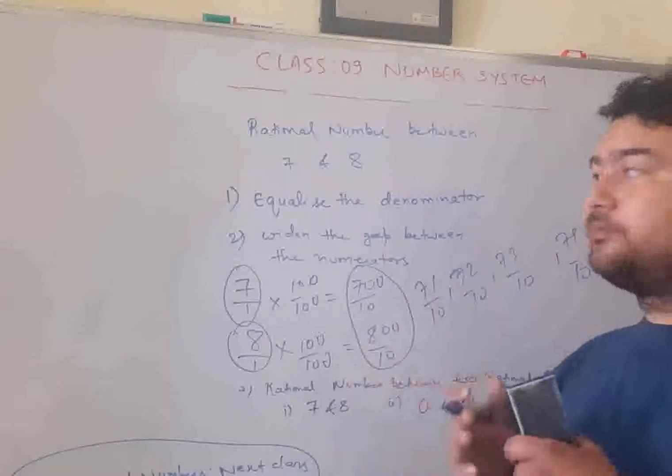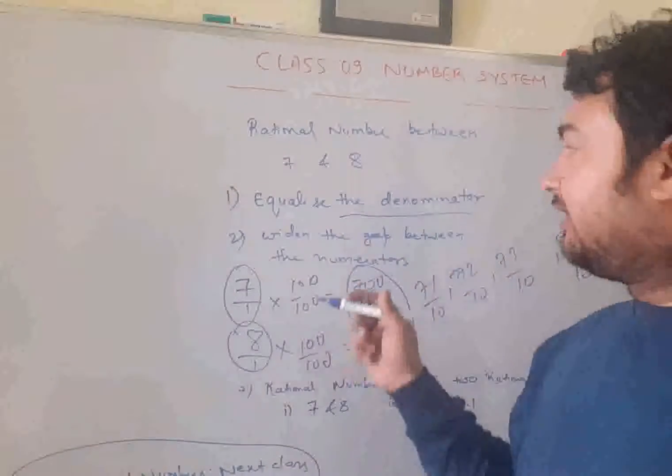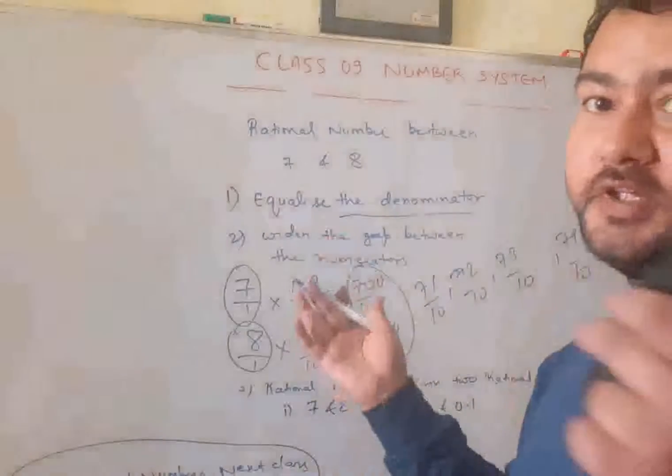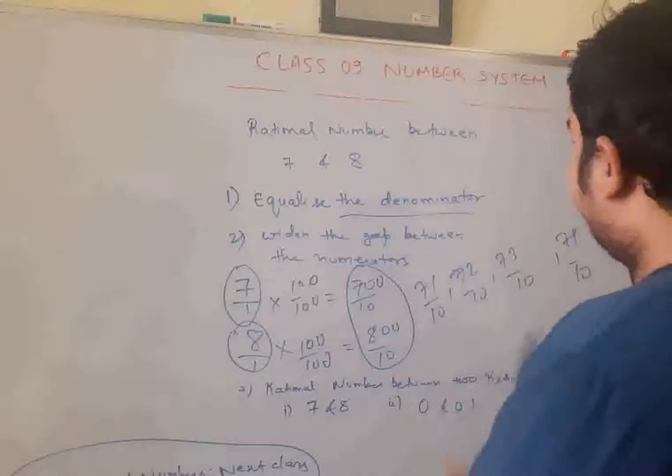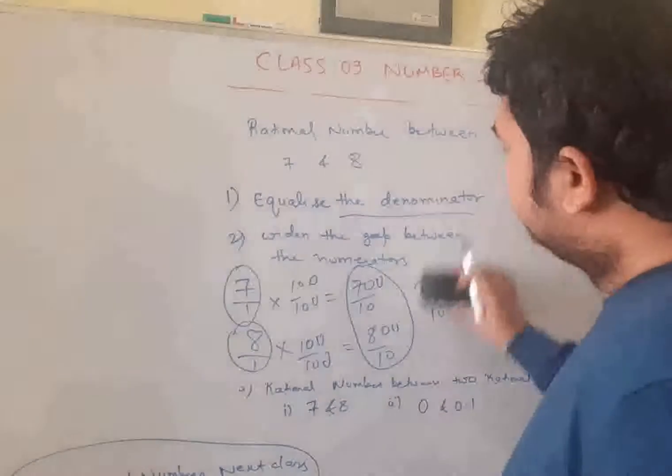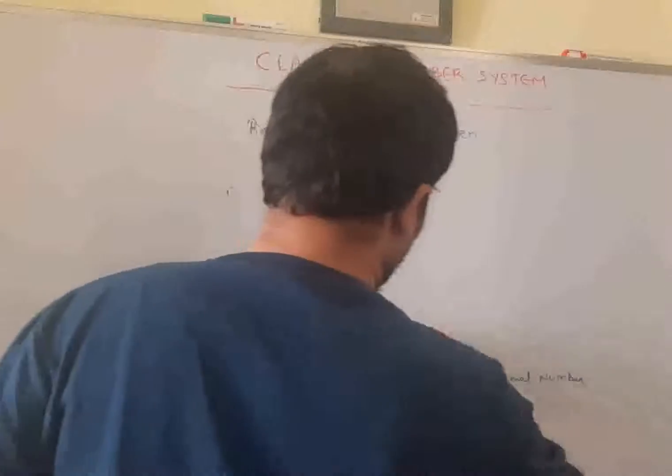What you have done, you have first equalized the denominator, then you have widened the gap between the numerators. So this way you can find the rational numbers between two given rational numbers.